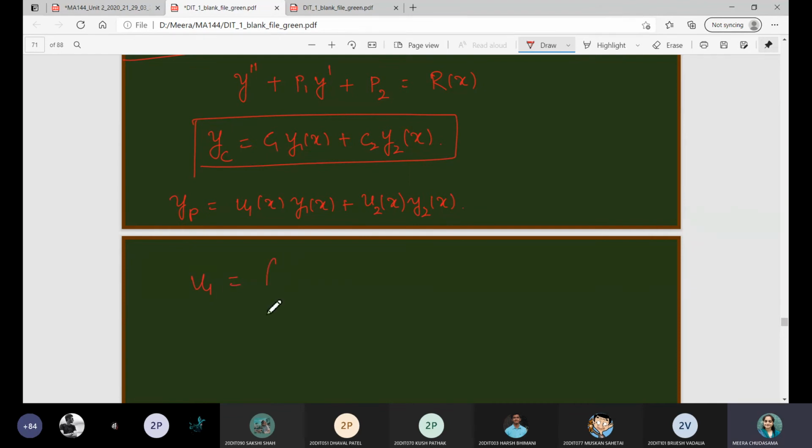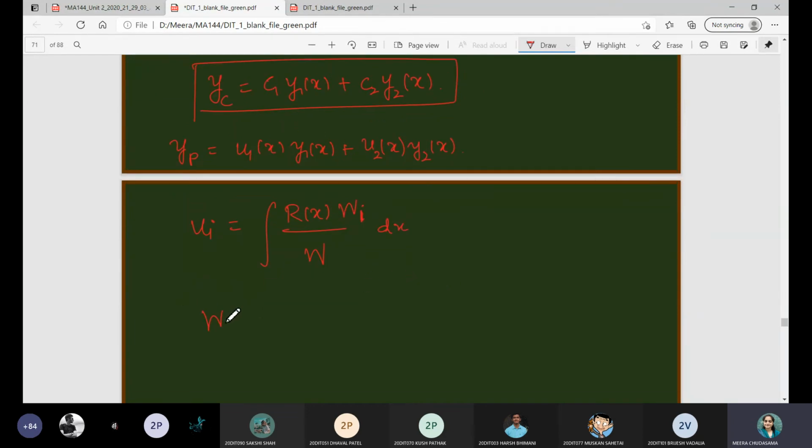So u1 is nothing but the integral of r of x upon Wronskian into w1, and if I write wi then this is wi dx. So in that case what will wi be? Actually the Wronskian will be what: it is y1, y2, y1 dash and y2 dash.